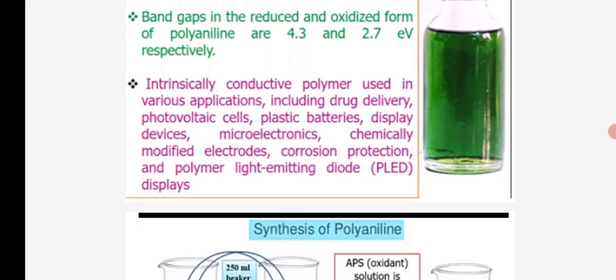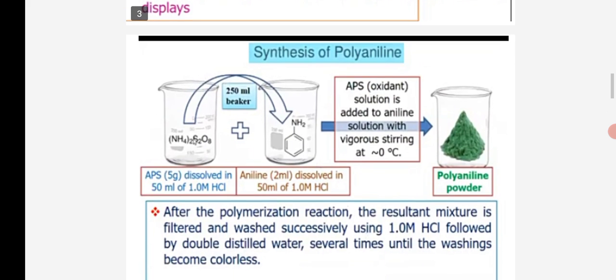Conductive polymers are used in various applications, including drug delivery, photovoltaic cells, plastic batteries, display devices, microelectronics, chemically modified electrodes, corrosion protection, and polymer light emitting diode displays. Okay. Synthesis of polyaniline.